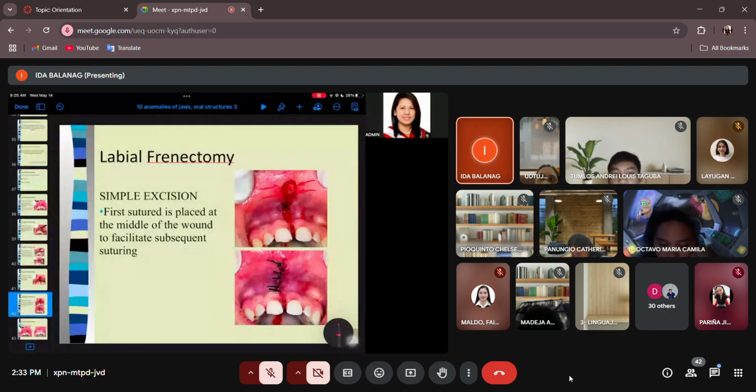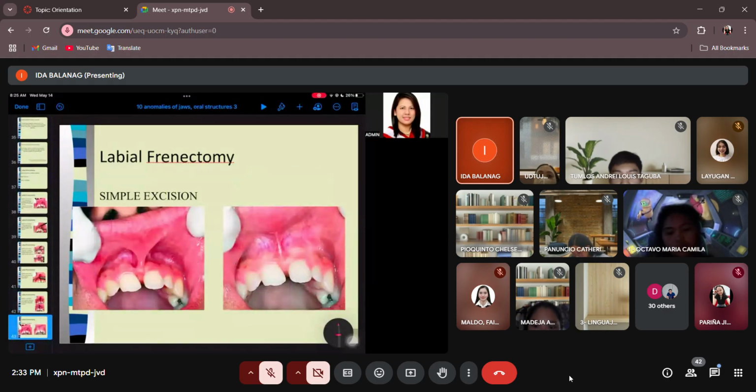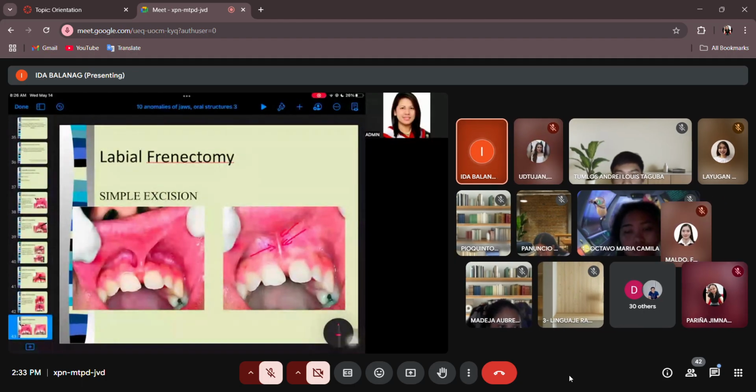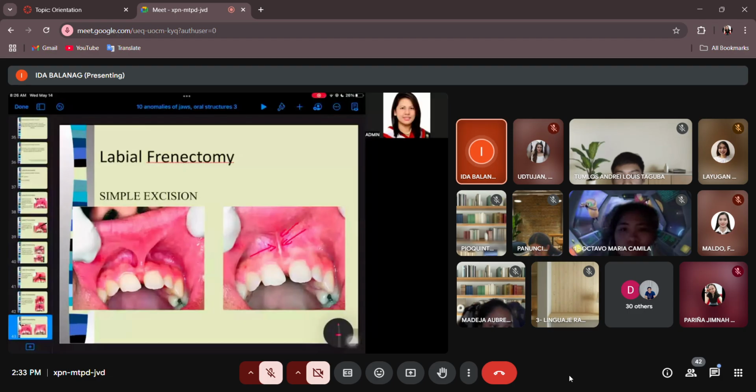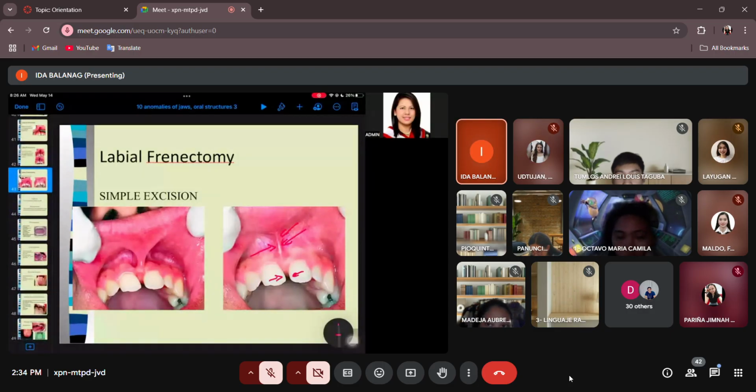Okay? So this is a very good case, and you can actually have this one as your special case in your clinic. Papasa to as a surgical requirement in clinic. Okay? So from there to there, minsan may scarring ha, kaya expect for scar tissue. And you can now proceed with your orthodontic movement. Okay? And lastly, let's go to tongue.